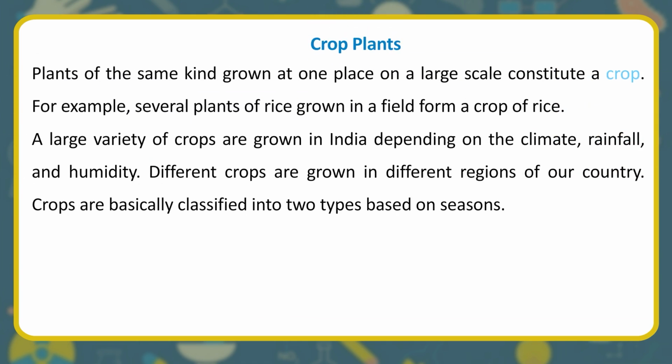Crop plants. Plants of the same kind grown at one place on a large scale constitute a crop. For example, several plants of rice grown in a field form a crop of rice. A large variety of crops are grown in India depending on the climate, rainfall, and humidity. Different crops are grown in different regions of our country. Crops are basically classified into two types based on seasons.